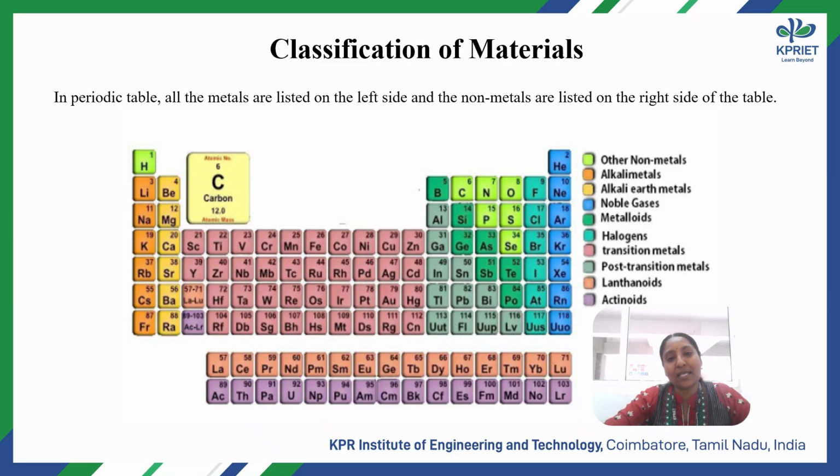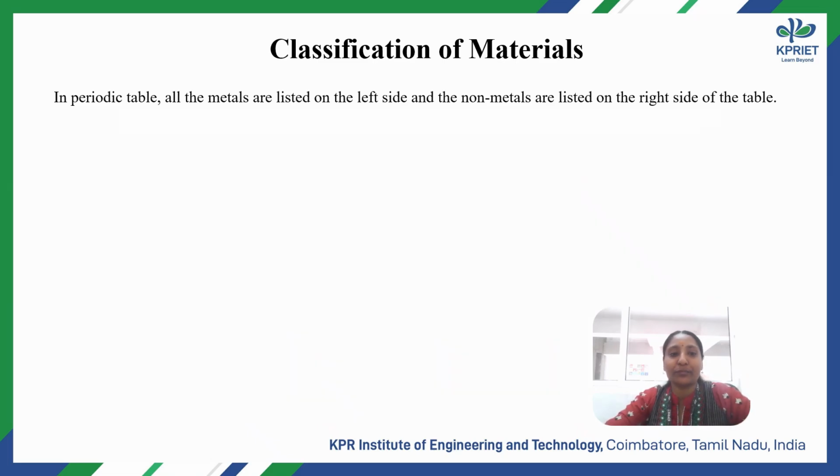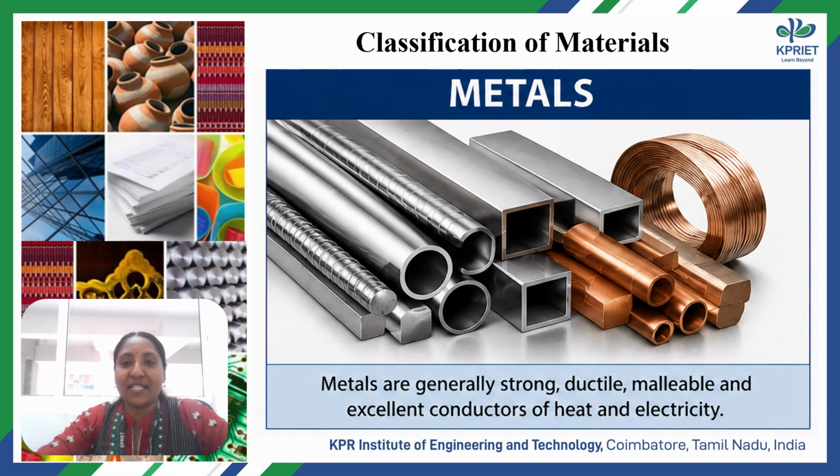So in this series, the metals are mostly on the left side of the periodic table and the non-metals on the right side. So the first one I classify as metal. Generally, what do we all know about metals? Metals have good electrical and thermal conductivity and they are malleable. This is what everybody knows.